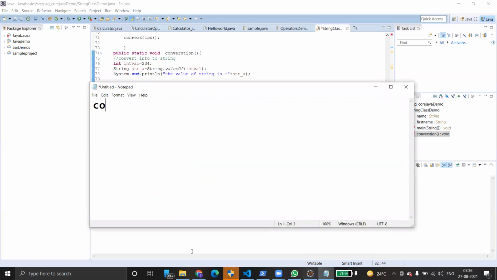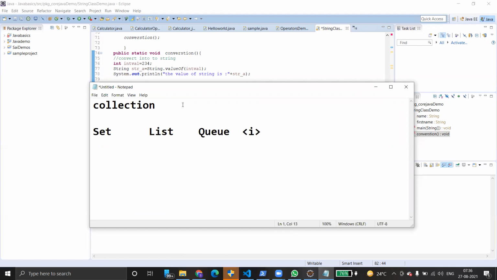Collection. Inside Collection, we have Set, List, Queue. These are interfaces, all three are interfaces. That means there is no implementation.